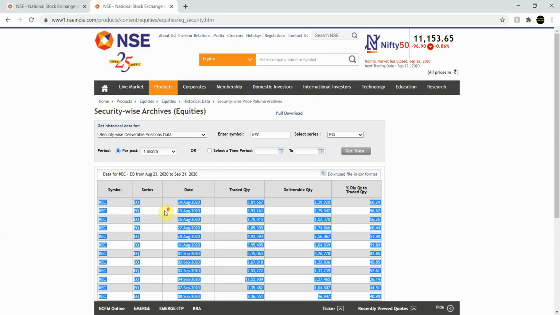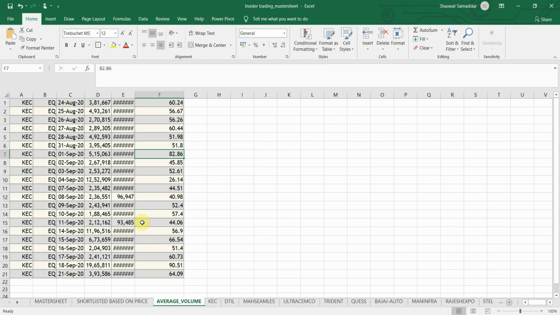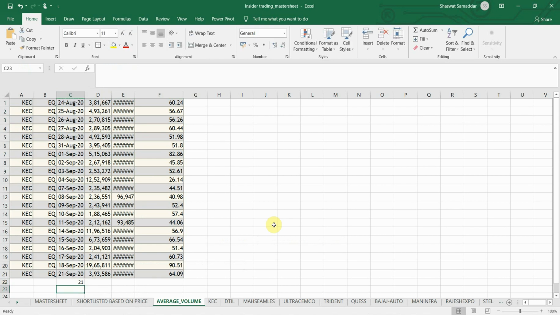Now what I want is that I just want two columns, that is the traded volume and the dates, nothing else. So let me just apply the formula right here. I'll just apply the count formula, and this count formula will count the number of days, so it comes out to be 21.